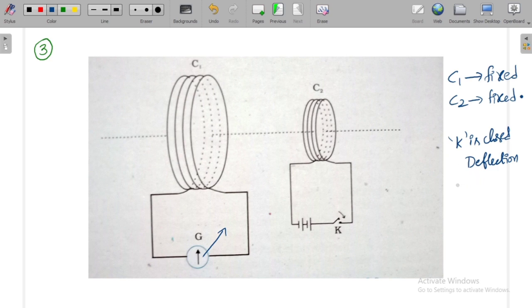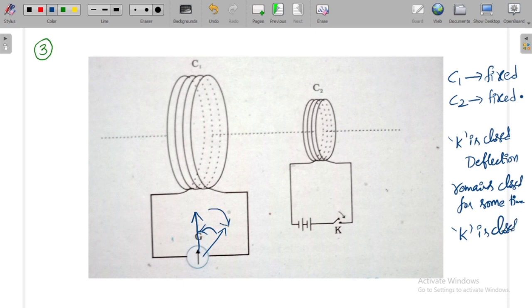And when the switch remains closed for some time, he observed that the galvanometer again shows 0 deflection, which means it comes back to its original position. And again, when he closes the switch, again he observed some deflection like this. So now what is the meaning of that?